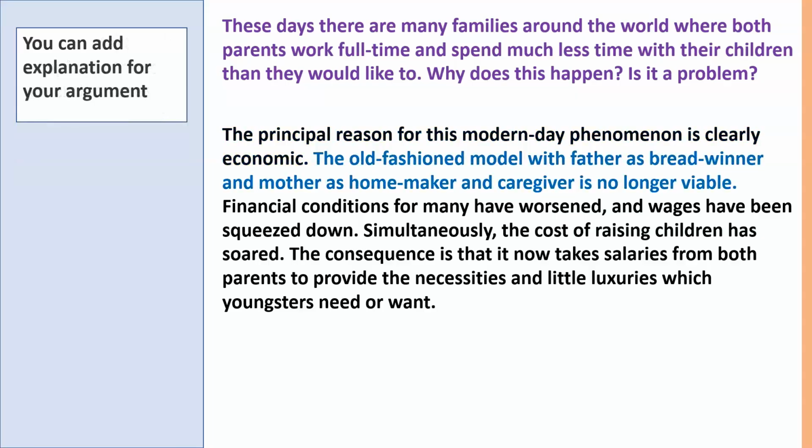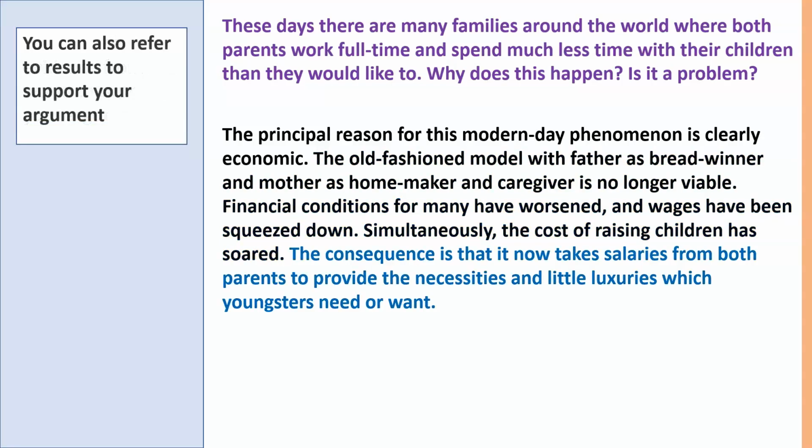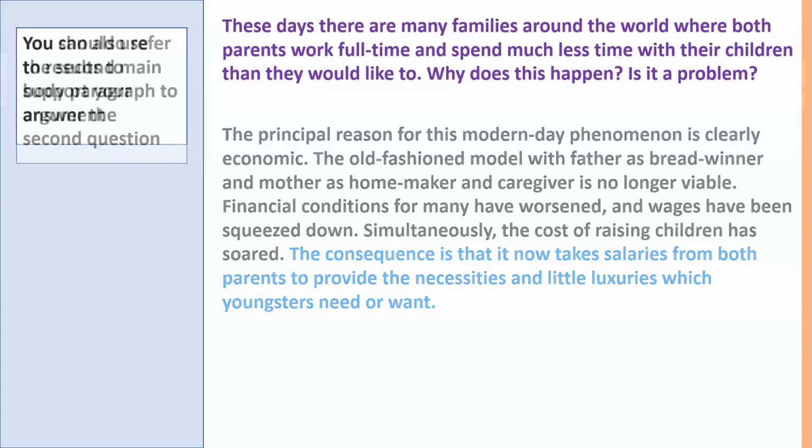But that's very general, and so we need to add some explanation to say specifically what our argument is about. We can use evidence from the world to support the argument, and we can also refer to results to support our argument. So if you're not sure about what you can use to support main points in main paragraphs, then look at our video on paragraphs. It goes through all the options.